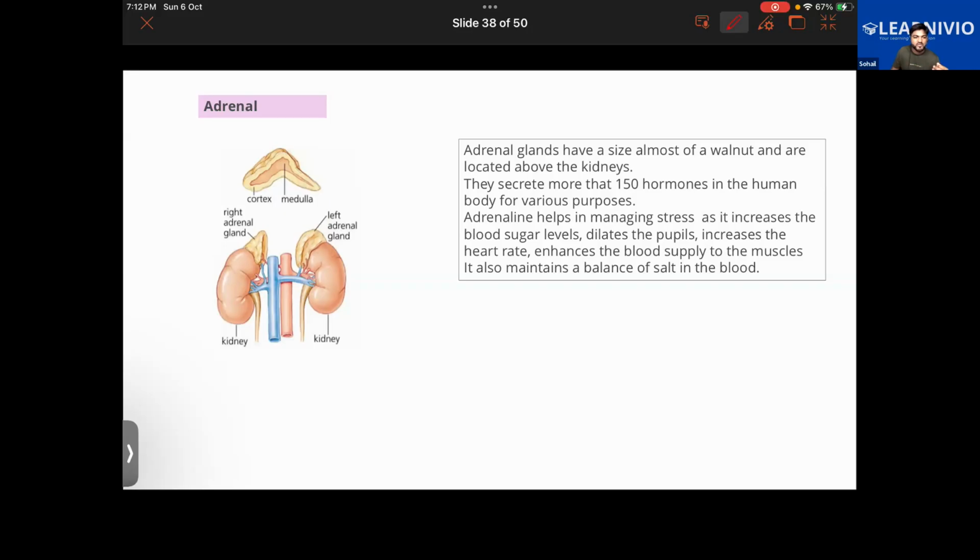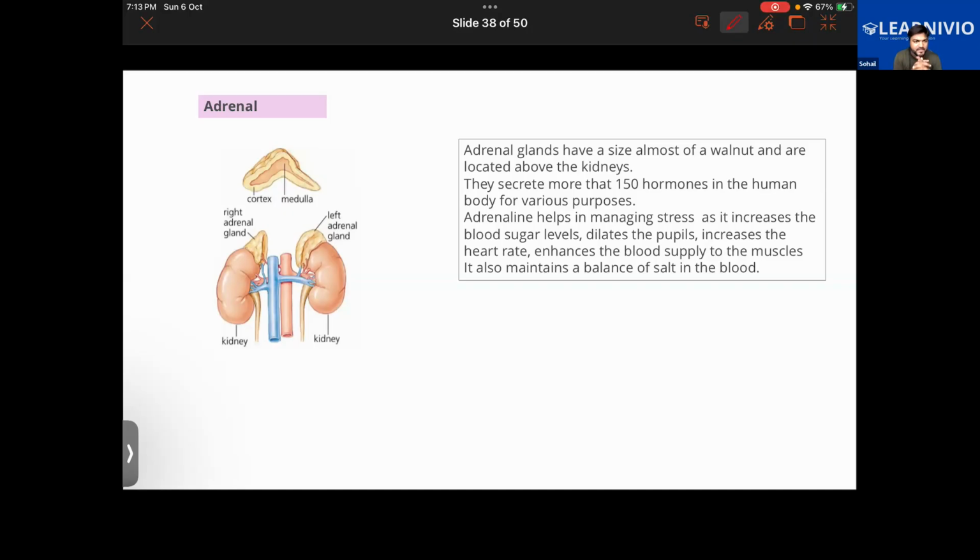They are also responsible for the fight or flight response. If someone is in a situation where they have two choices, either to fight or to flee, this hormone plays a great role. I was just giving you an overview of this.